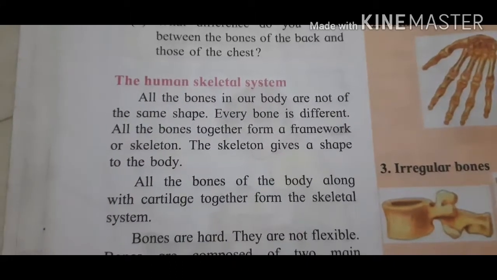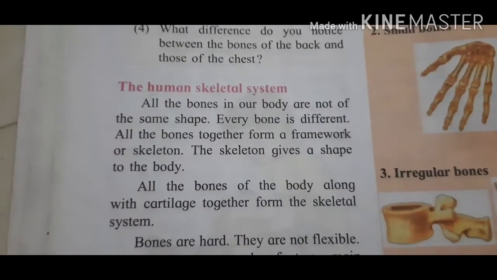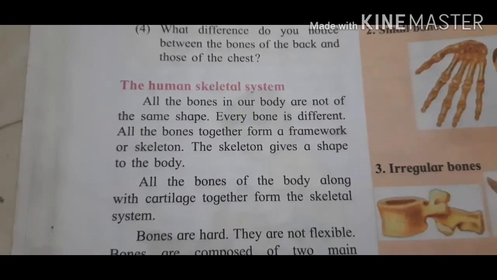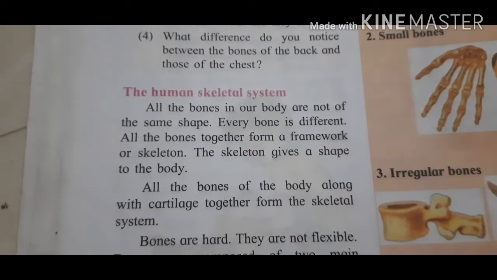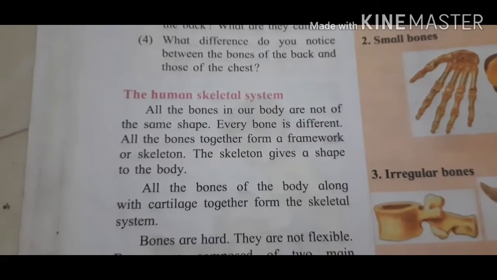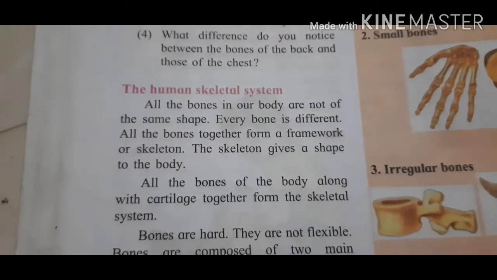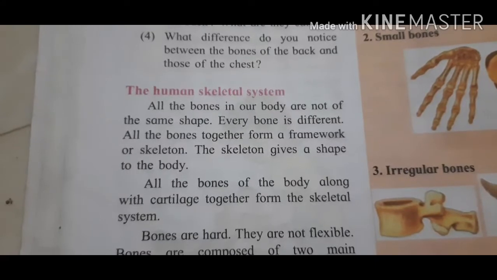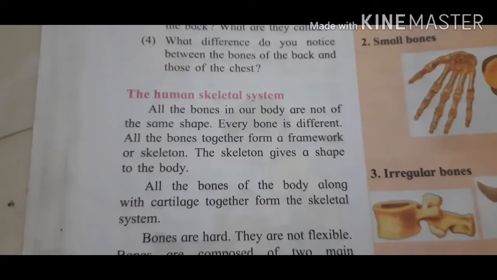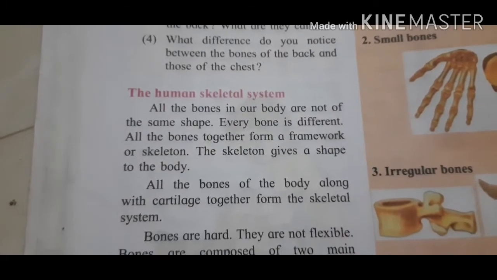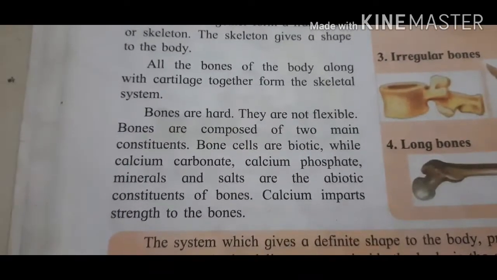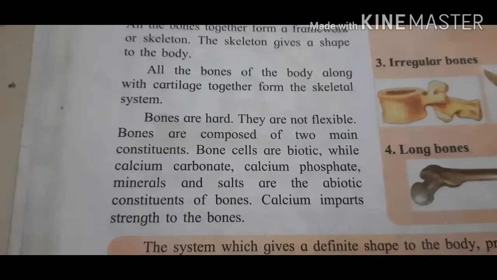All the bones in our body are not of the same shape. Every bone is different. All the bones together form a framework called a skeleton. The skeleton gives a shape to the body. All the bones of the body along with cartilage together form a skeletal system. Bones are hard. They are not flexible.